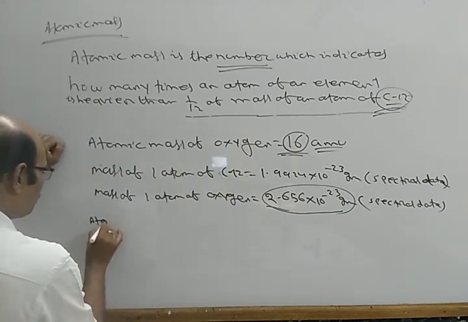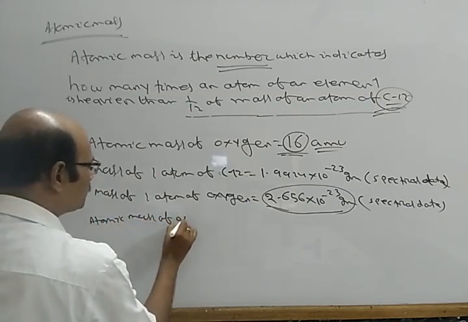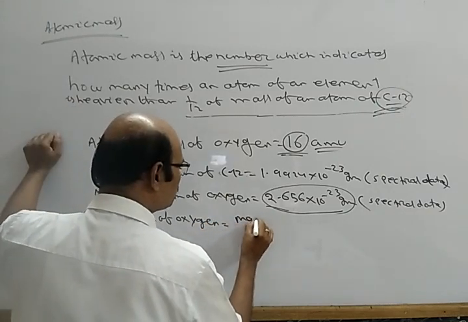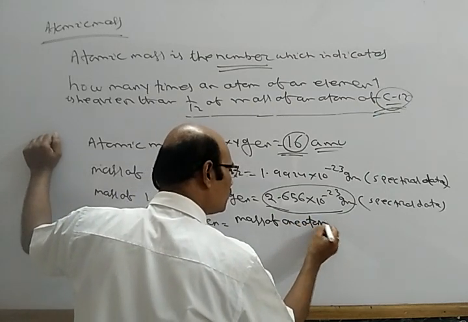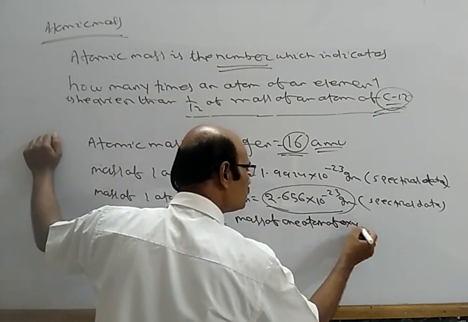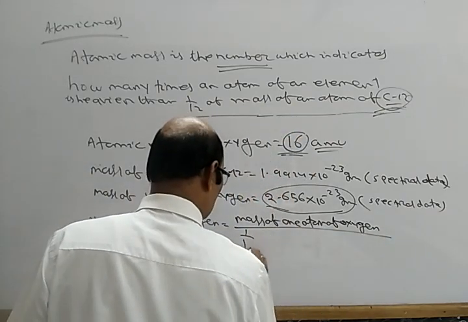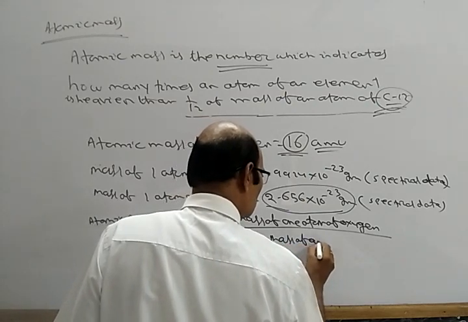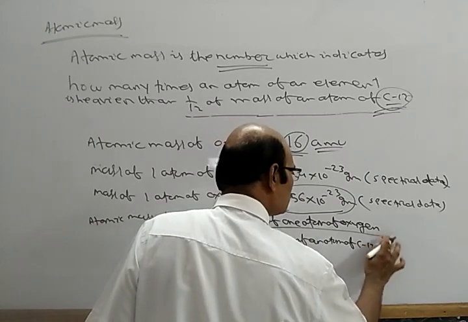Okay, so now the atomic mass of oxygen is equal to the mass of one atom of oxygen divided by 1/12 into the mass of an atom of C12.